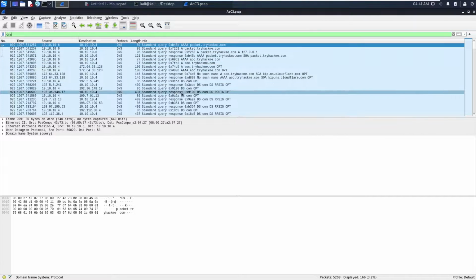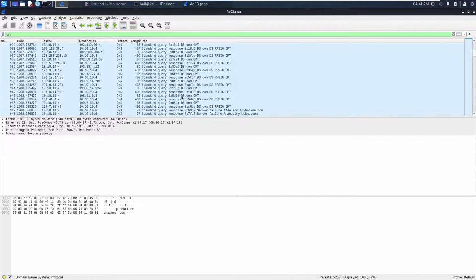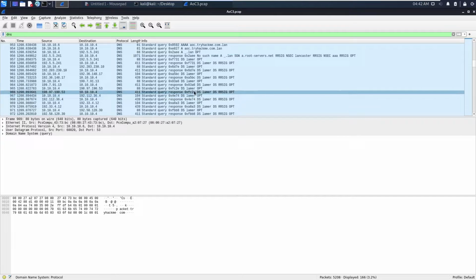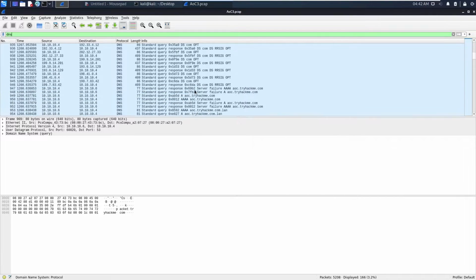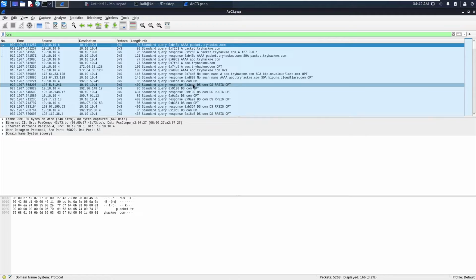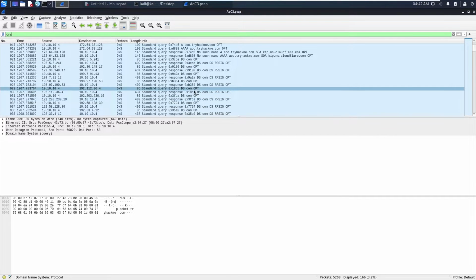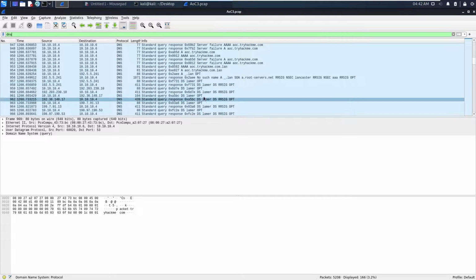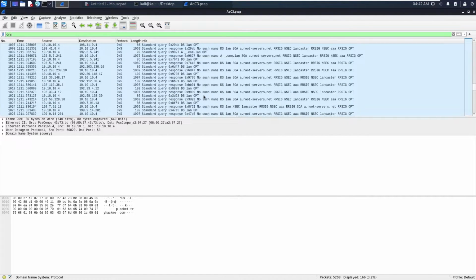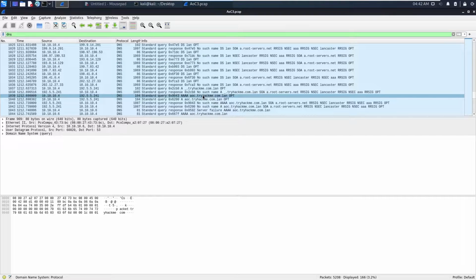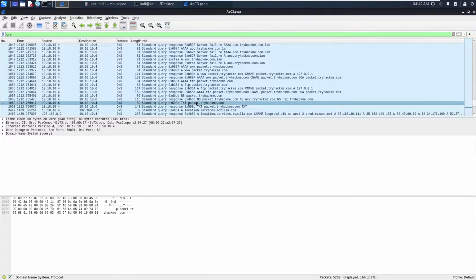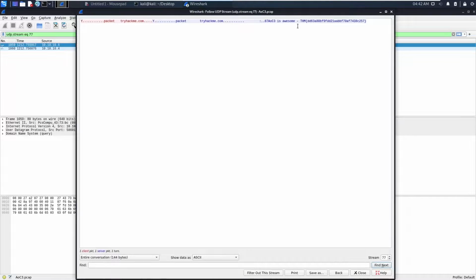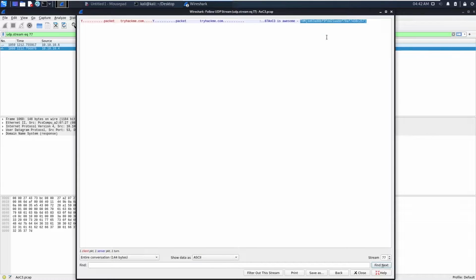If you look at the right hand side, you can pretty much get these TXT records. Right click on this TXT record, follow this stream, and here you can see the flag at the end.